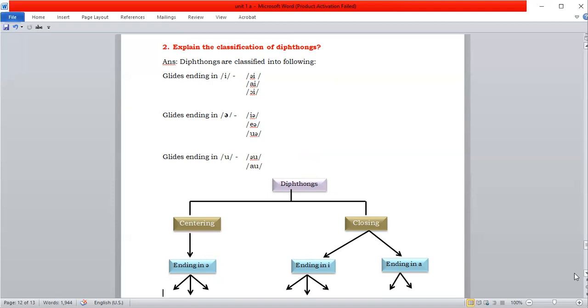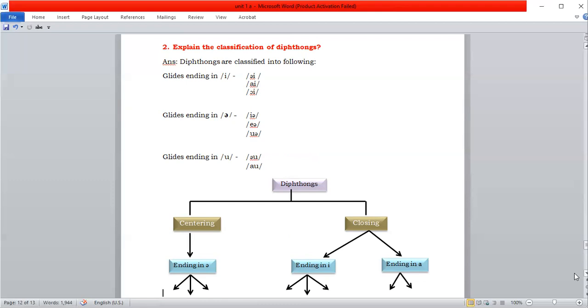I, A, and O, glides ending in a sound, ear, okay, A, ear, and O, glides ending in U, O, and O.